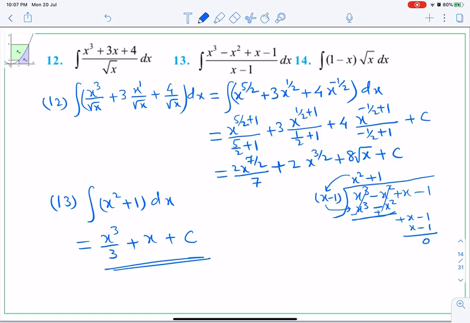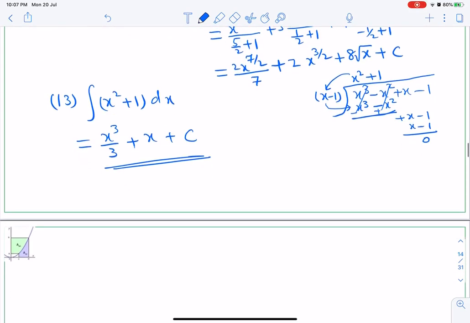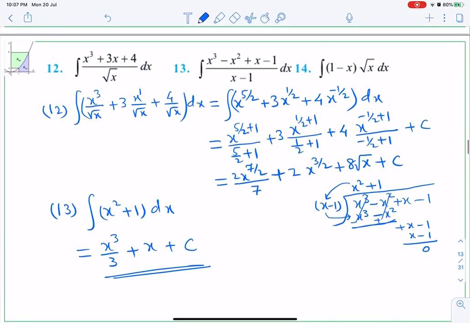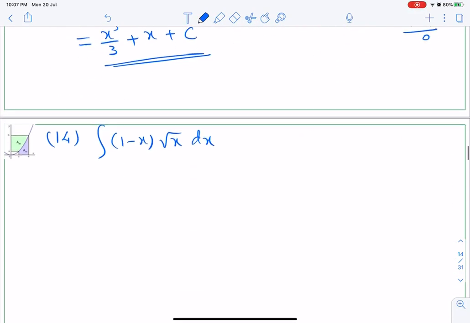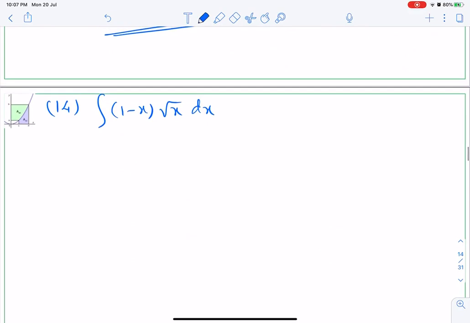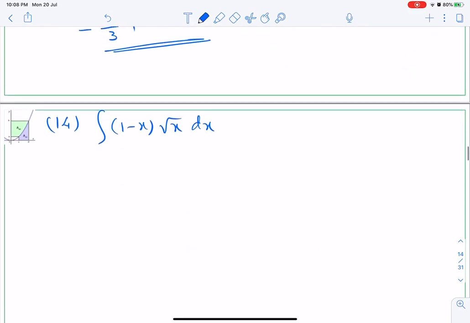Question number 14 I am going to do here. Integration, let me write 1 minus x into square root of x dx. Okay, I am going slowly here because this is a new chapter for you. In the last session of AOD, I realized I was going very fast.